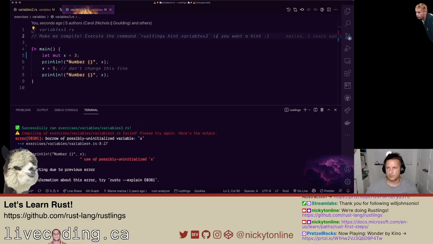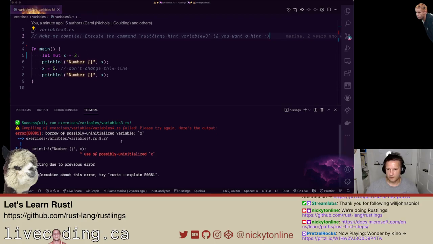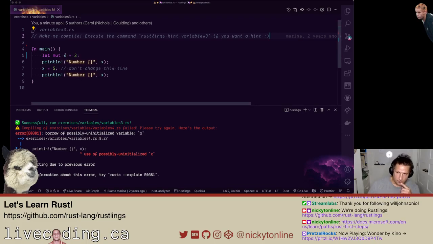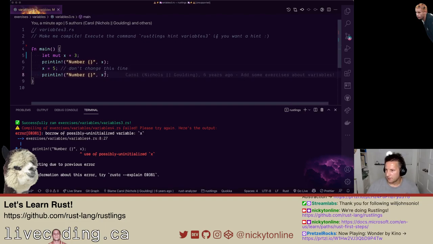Okay, now let's see what it's saying here. We're in the variables 3 file. Okay, failed. Borrow of possibly uninitialized variable x. Okay, this here is, let's see here. It's mutable. It's 3 here, and then it's gonna be 3 here when it gets printed out. And then we're not supposed to change this line, and then it's supposed to print out. What is wrong here? I might have to do some of the hints here. It says use of possibly uninitialized x.